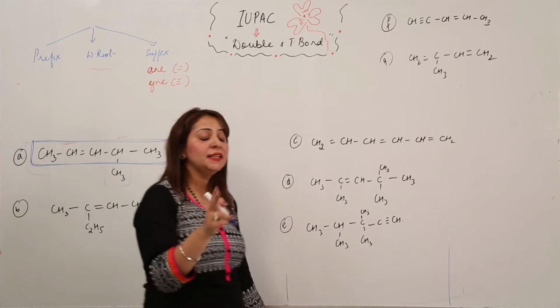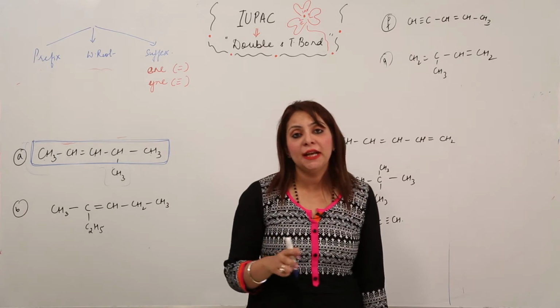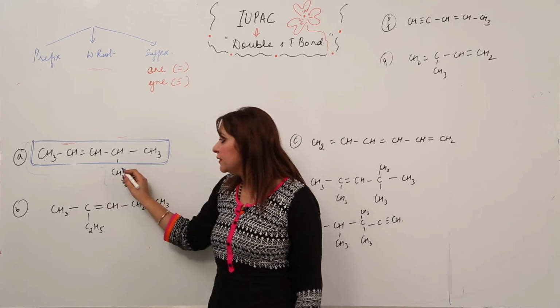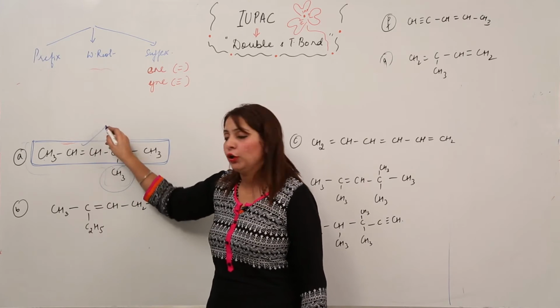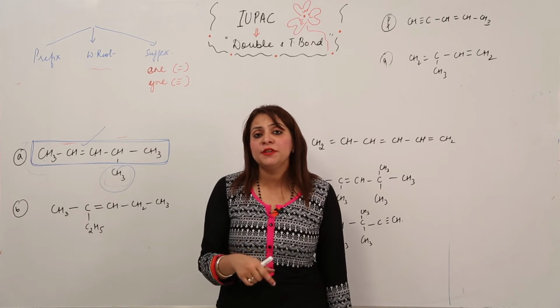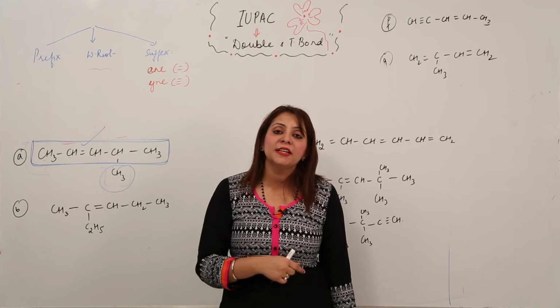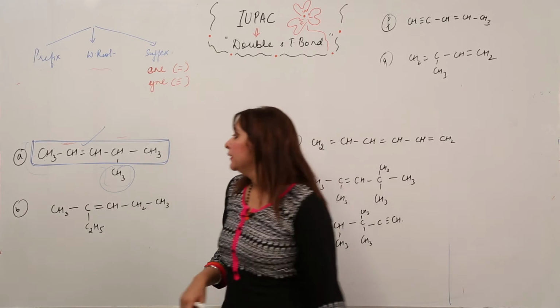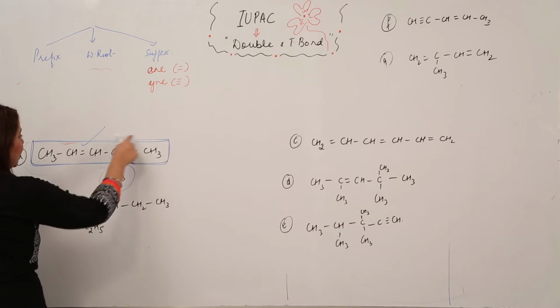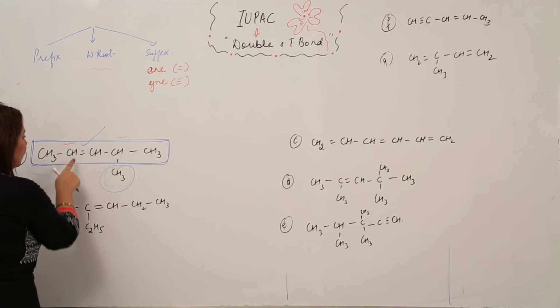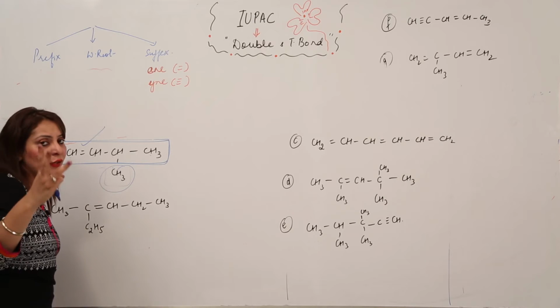The second step is to number the carbon atoms, right? We know that this is the substituent and this is the double bond, and if there is a substituent and a double bond, our preference goes with the double bond. That means the carbon carrying the double bond should get the lowest number. If I number from this side, 1, 2, 3, 4, 5, no, because this double bond is getting number 3.